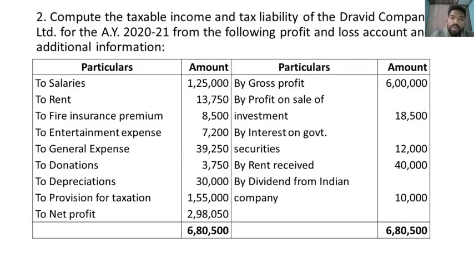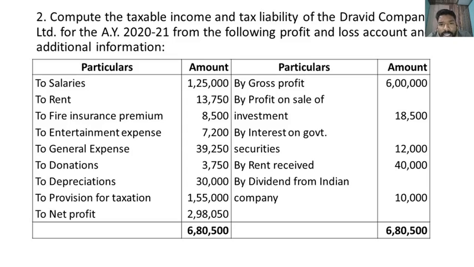And the second problem: compute the taxable income and tax liability of the Dravid Company Limited for the assessment year 2020-21 from the following profit and loss account and additional information. Here, all the expenditures they have given: salary, rent, FIP, entertainment expenses, general expenses, donation, depreciation, provision for taxation. So on the debit side, donation and provision for taxation are disallowed items.